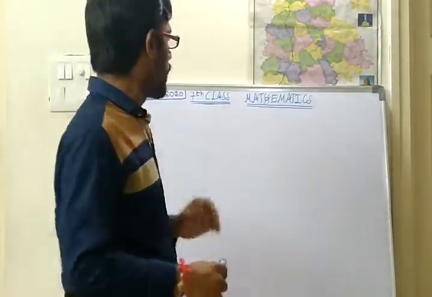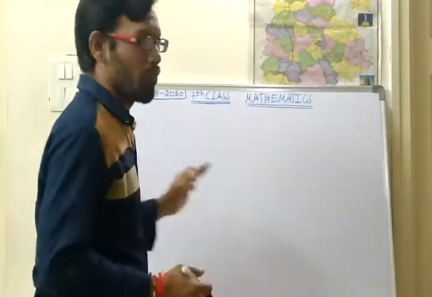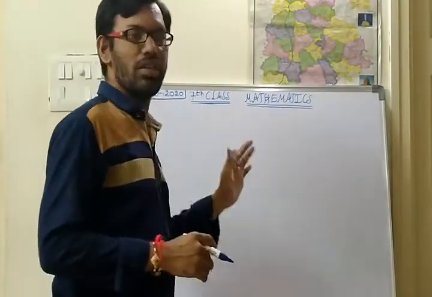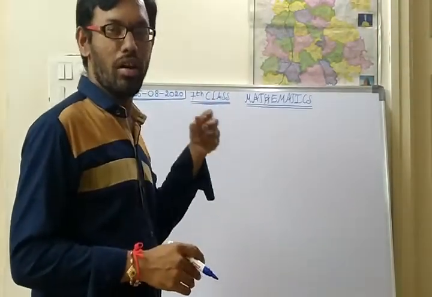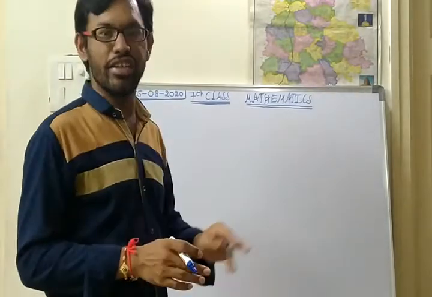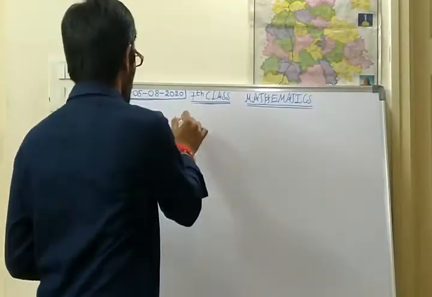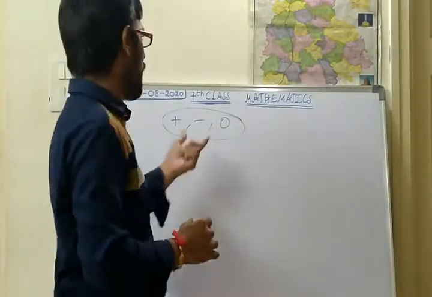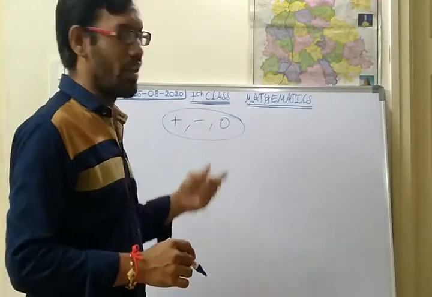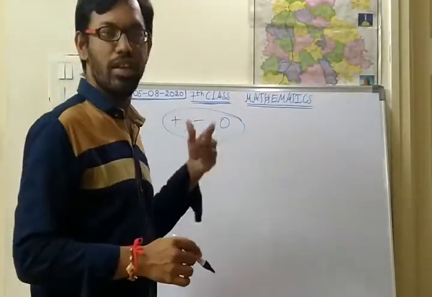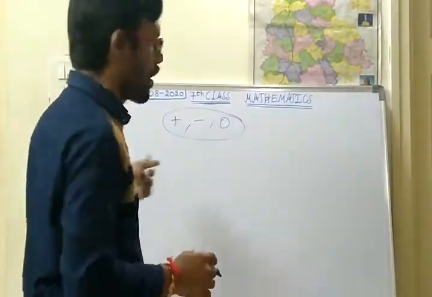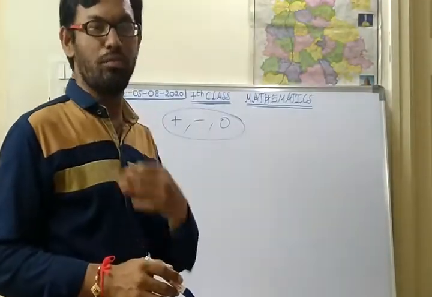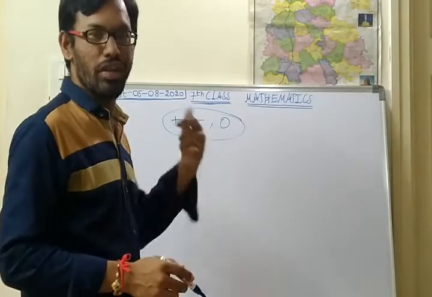Okay. So in the previous class we have discussed the division of integers. We have seen how division plays a role in integers. Integers means positive, negative and 0. If we combine all these numbers, they are called integers. I hope you have done the homework very easily. If you have done it, please post it in the group so that we can check.